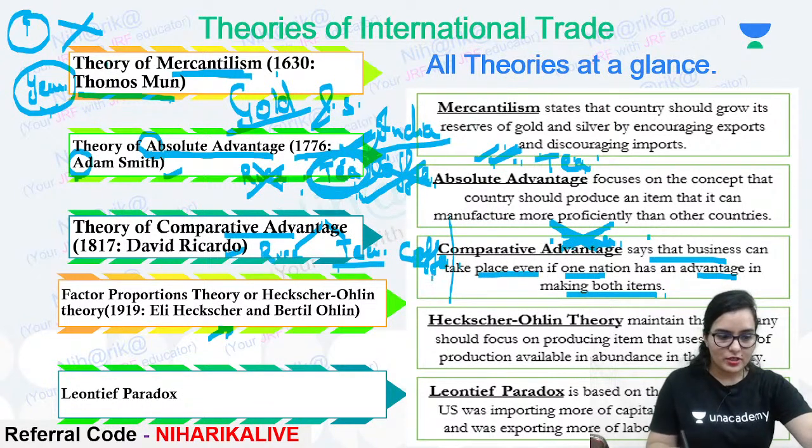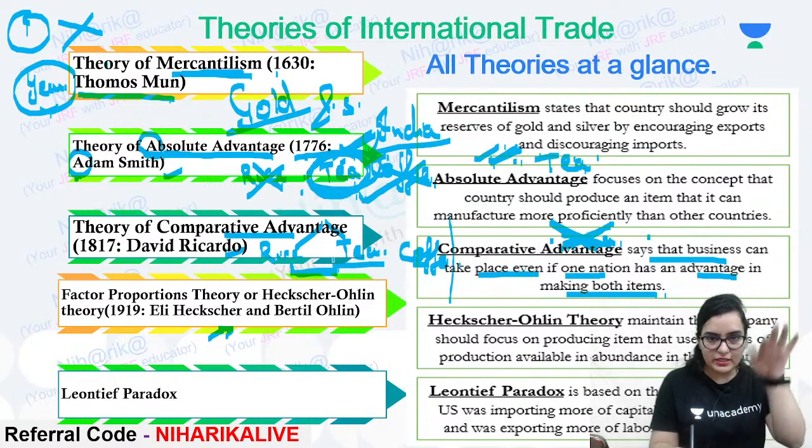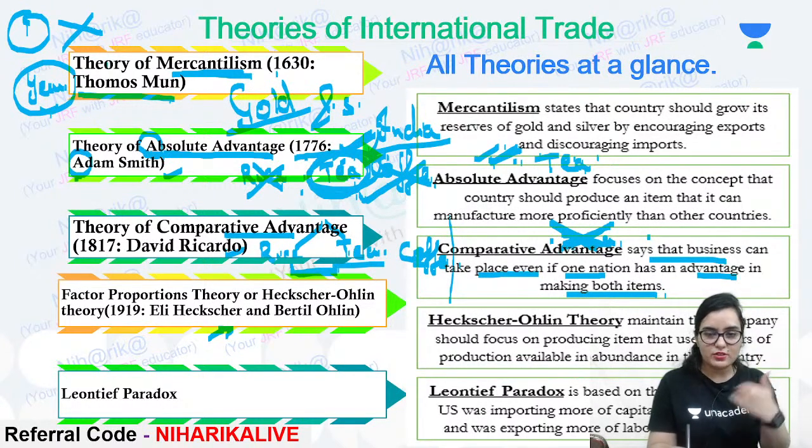Right? Okay. So, David Ricardo actually says that if one nation has an advantage in making both the items, in that case, comparative advantage comes into place. The focus of comparative advantage is on the relative productivity difference. We just have to see the relativity in our country only. That's it. We do not care about the outside country.